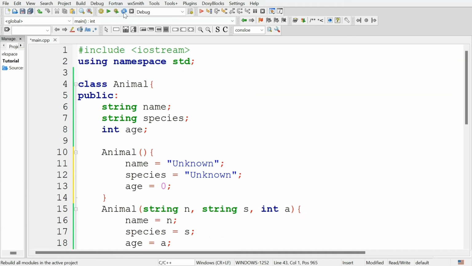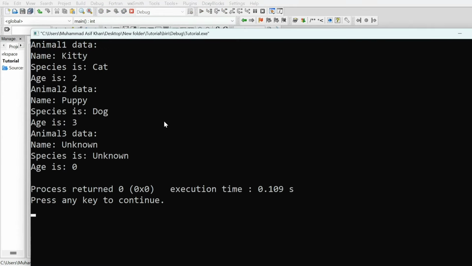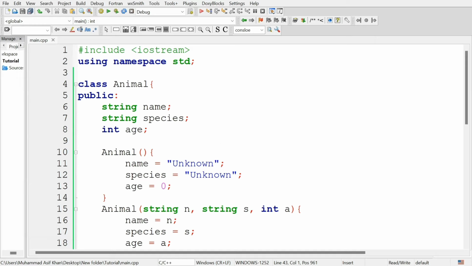Let's run the program, and you can see it displayed: animal3 data is name unknown, species unknown, age is 0. So a class can have more than one constructor, and this concept is known as constructor overloading. And this is all about constructors in C++ programming. With this knowledge, you are ready to create and manage objects efficiently.